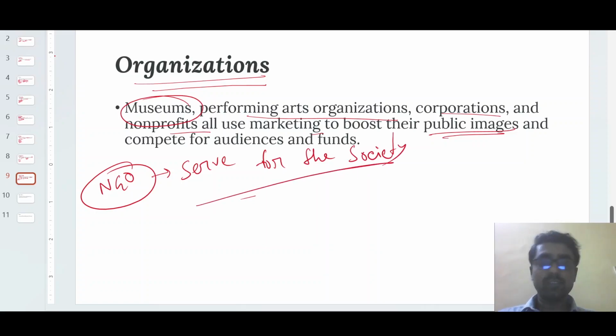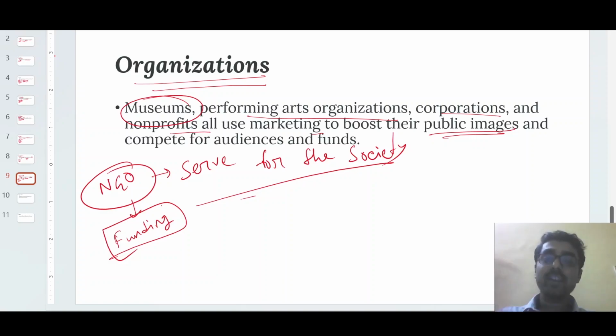Now think, from where will they get money? Simply, they will get funding from different organizations. That could be private organizations or government organizations or whatever. But they have to depend on the funding. Otherwise, they cannot serve the society. So why will I give funds to your organization?